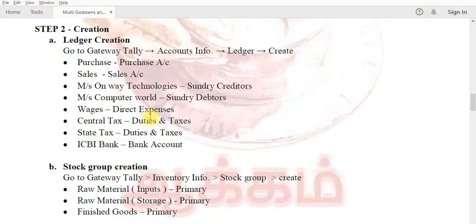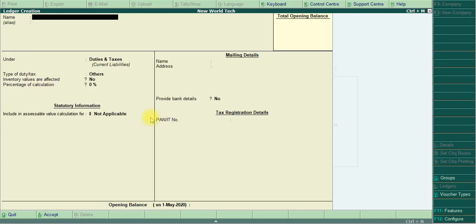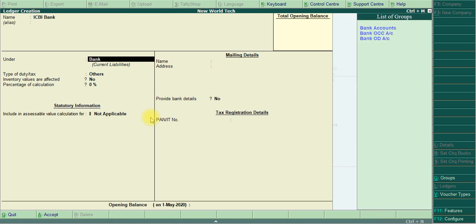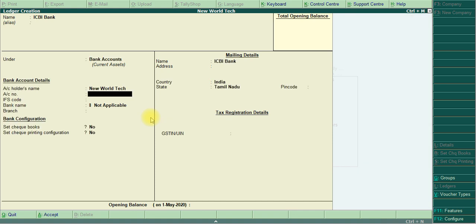Then the final one is ICBI bank account. You know the account number is minimal 13 digit, so I give 13 digit. Okay, then the IFSC code is